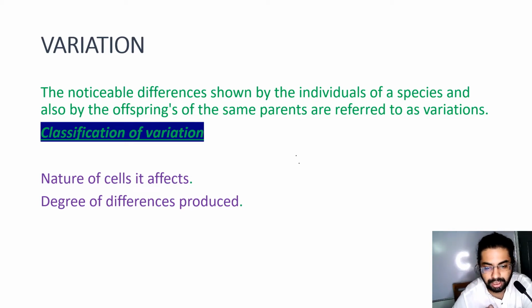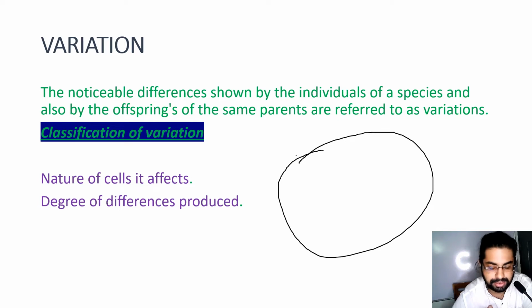Suppose this is a colony of the same species. We find that some individuals of the same species, let's say the human species, are tall, some are dwarf, some have white hair, some have black, some have grey hairs.